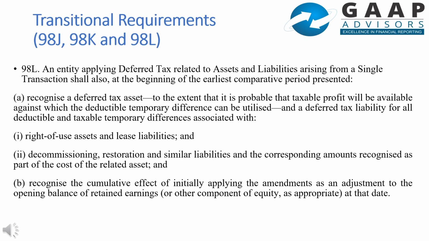And this has to be done in the opening balance, that is on 1st April 2022. The amendment would therefore require companies who had not accounted as per the amendments previously to restate their previous year's statement of profit and loss in its financial statements for the year ended 31 March 2024.